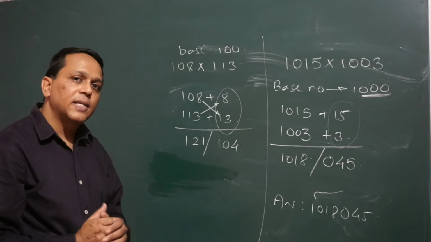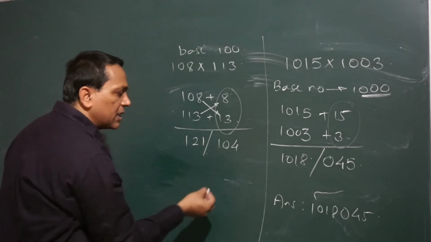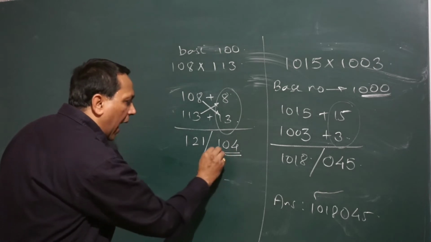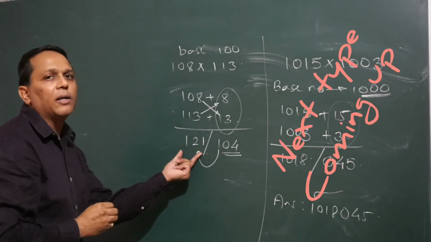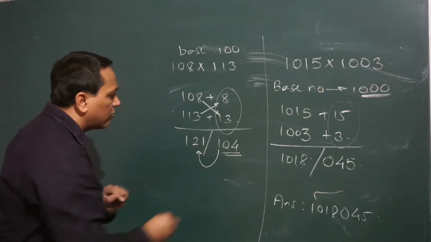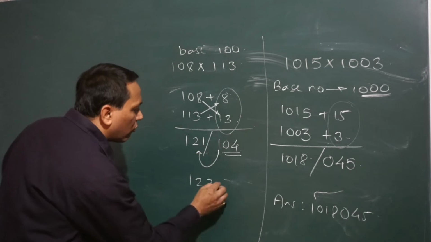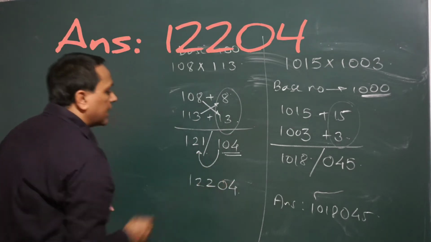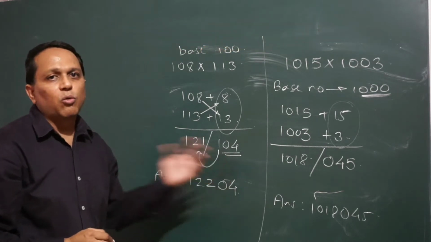But in the RHS we need only 2 digits. And here there are 3 digits. Then what do we do? We add this digit to the left hand side part. So 121 plus 1 becomes 122, and this 04 we write as it is. So this is our answer, 12204.